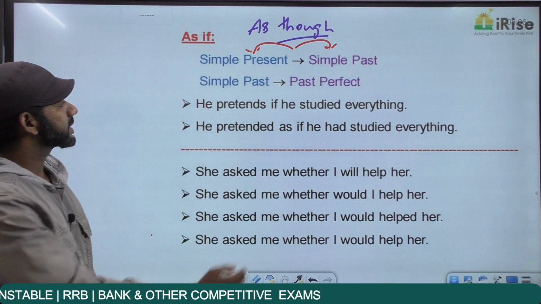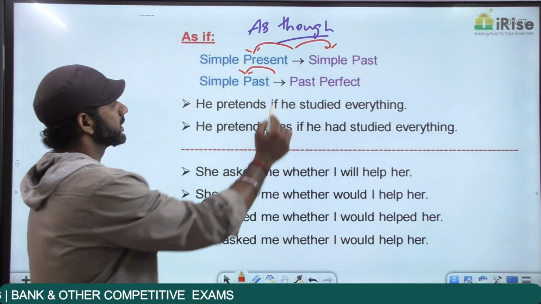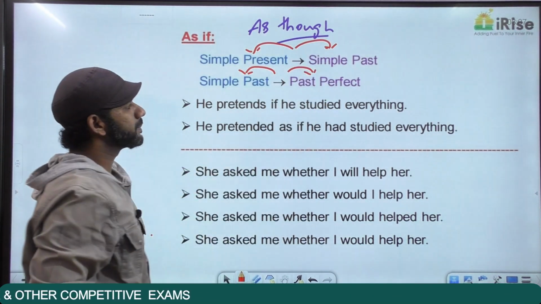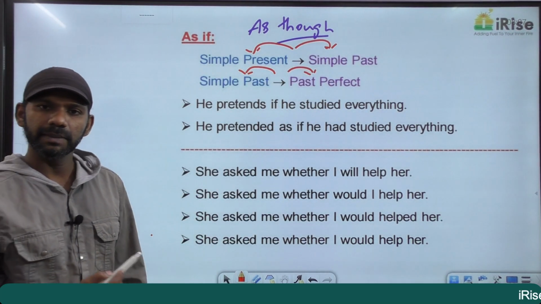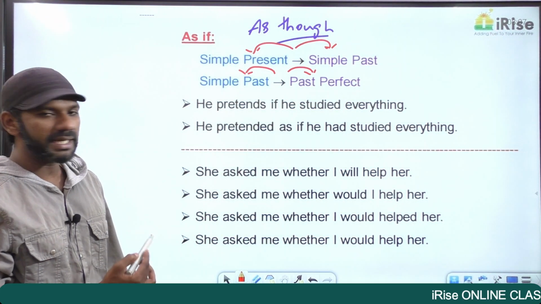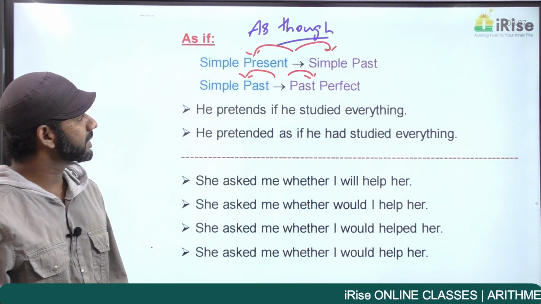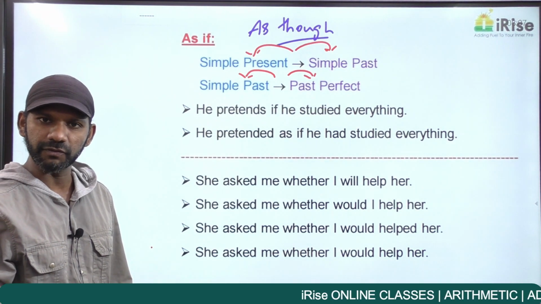The second rule is, if the idea before as if is simple past tense, the idea after as if must be past perfect tense. And past perfect is subject plus had plus V3. So before as if simple present, after as if simple past. Before as if simple past, after as if past perfect.